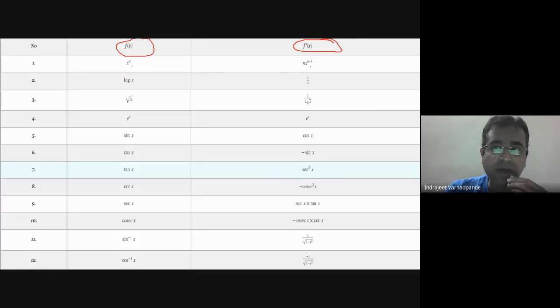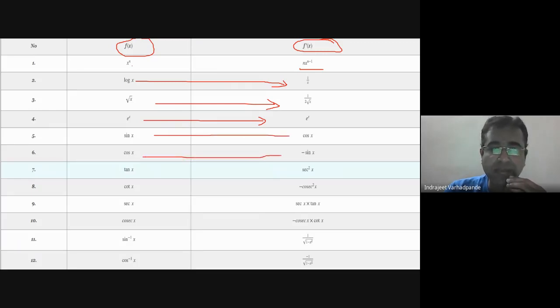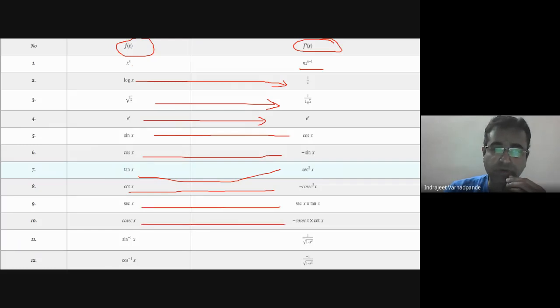Derivative of x to the power n is n into x to the power n minus 1. Derivative of log x is 1 by x. Root x, 1 upon 2 root x. E to the power x is e to the power x. Sin x gives cos x. Derivative of cos x is minus sin x. Tan x, sec square x. Cot x, minus cosec square x. Sec x, sec x into tan x. Cosec x, minus cosec x into cot x.